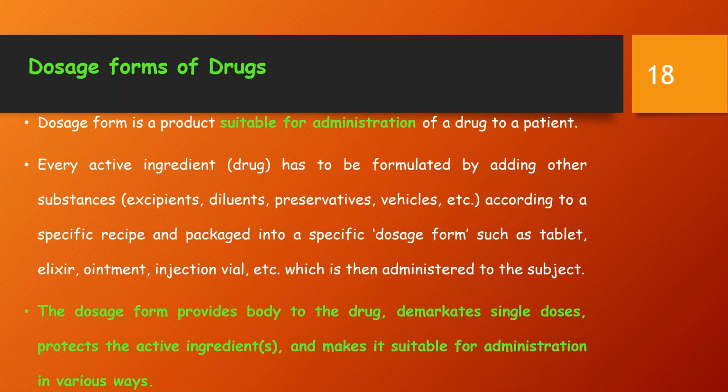Every active ingredient has to be formulated by adding other substances, for example excipients, diluents, preservatives, and vehicle, according to a specific recipe and packaged into a specific dosage form, such as tablet, elixir, ointment, injection, or vials, which are then administered to the subject as per the need. This form provides body to the drug, demarcates single doses, protects the active ingredients, and makes it suitable for administration in various ways.